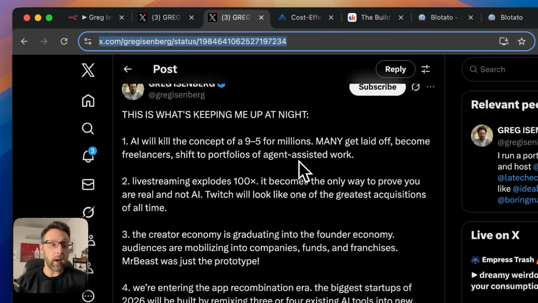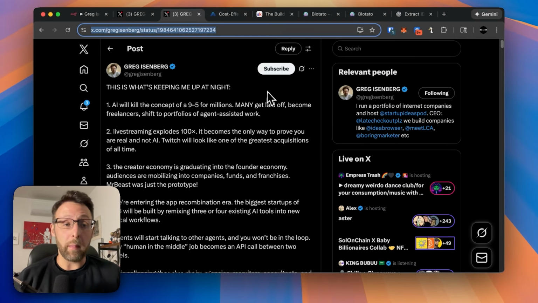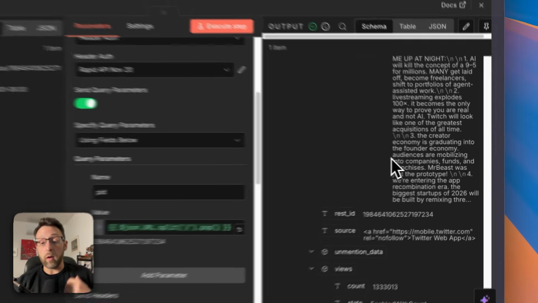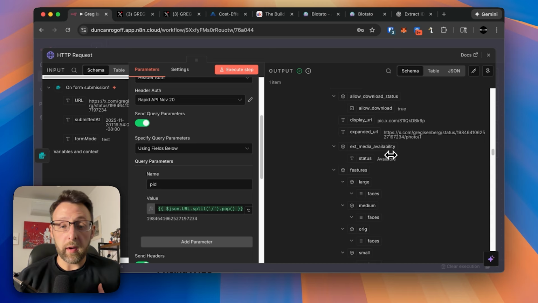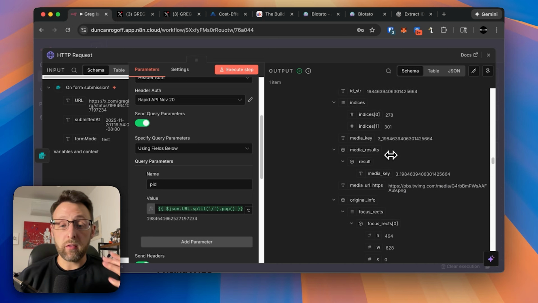If we come back into Greg's post here, you can see this is what's keeping me up at night. AI will kill the concept of a 9 to 5 for millions. So great. We have access to the actual text that we want to remix. And so the other thing we want to make sure that we have is access to the image.